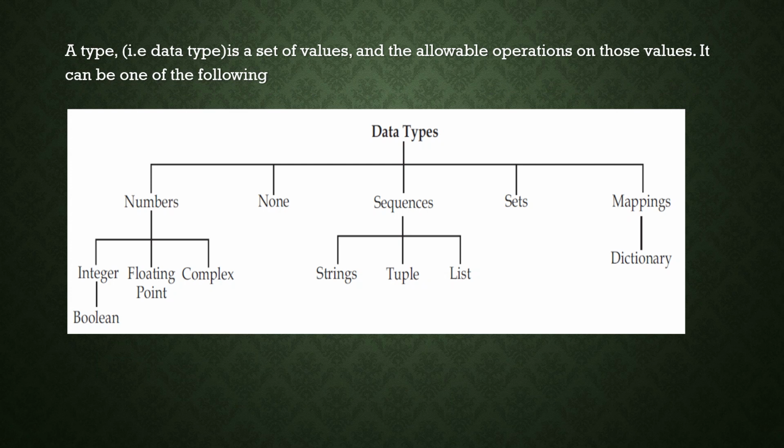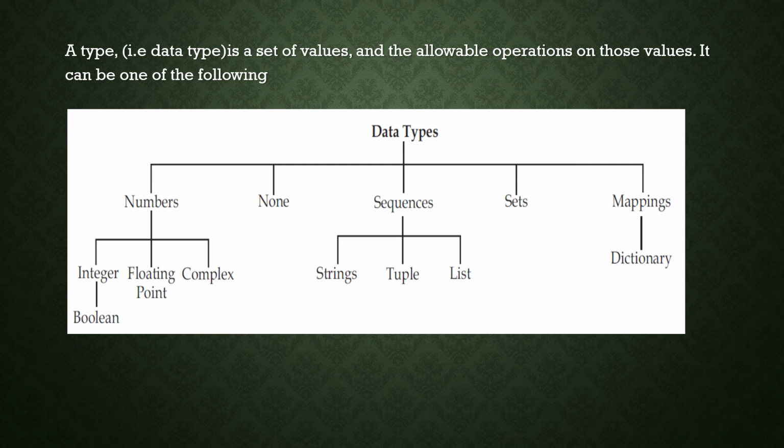So what are the data types? Data types are very important in the Python programming language. Broadly, we can classify them into two types: numeric data types and non-numeric data types.